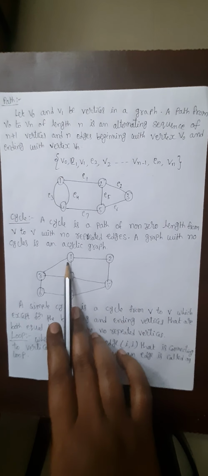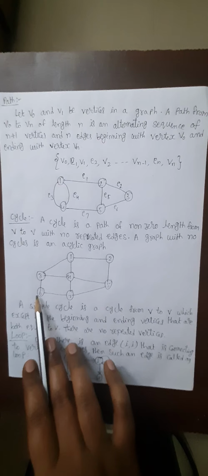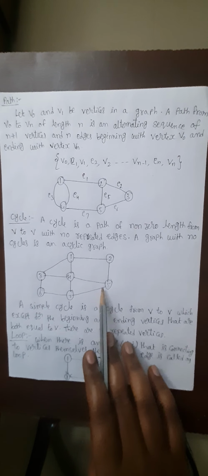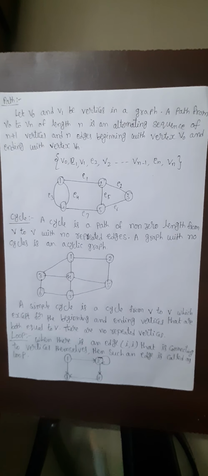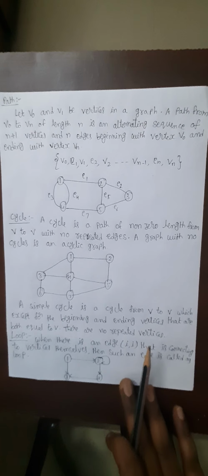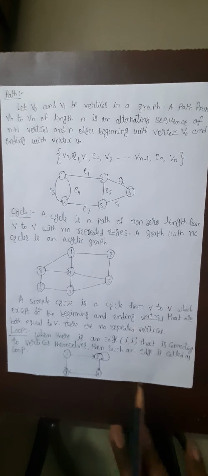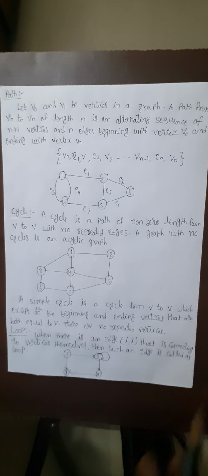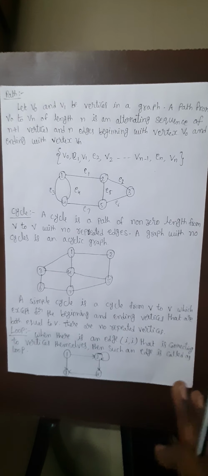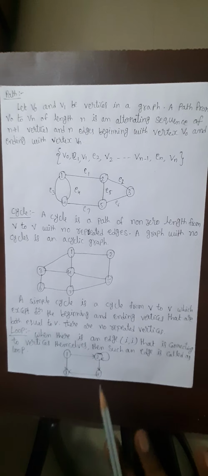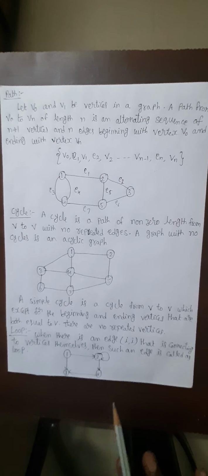See, if we take 1, 1 to 3, 3 to 6, 6 to 7, 7 to 5, 5 to 2, as well as 2 to 1. This is called a cycle graph. And a simple cycle means it is a cycle from V to V, which, except for the beginning and ending vertices that are equal to V, has no repeated vertices.